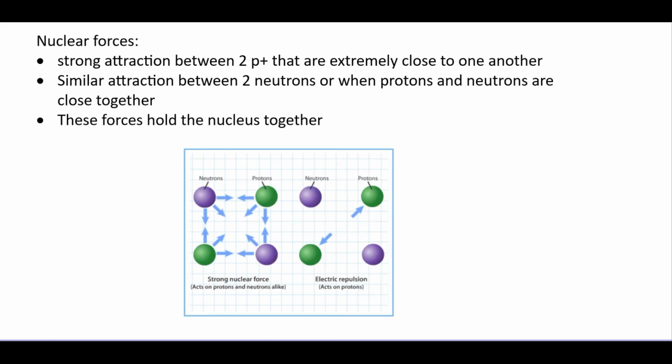So I said that opposites attract, but the same charges repel. Well, in our nucleus, we have protons. They have the same charge, so they're repelling, and neutrons have no charge at all. How does the nucleus stay together? There are nuclear forces, and when particles are extremely close to one another, they are attracted. This is similar to gravity. So we have attractions between the neutrons and the protons, between the protons and protons, and also between the neutrons and neutrons. And so that holds the atom together.